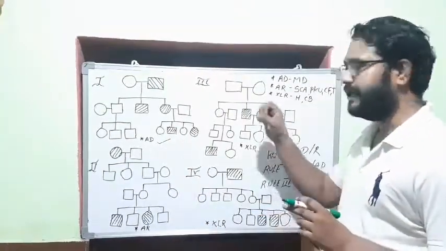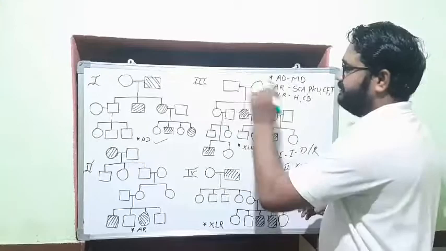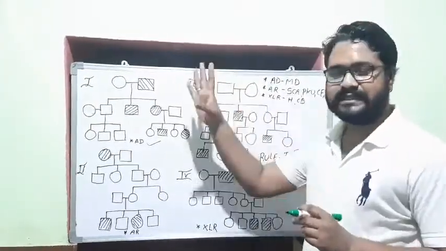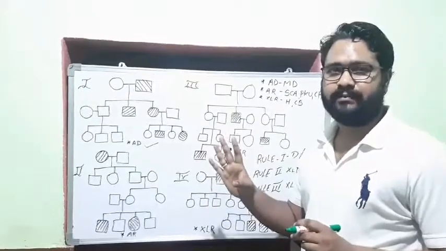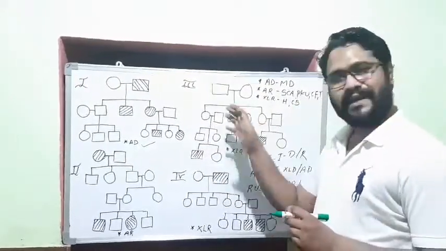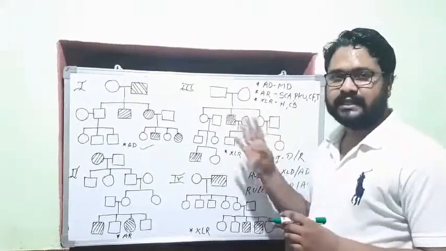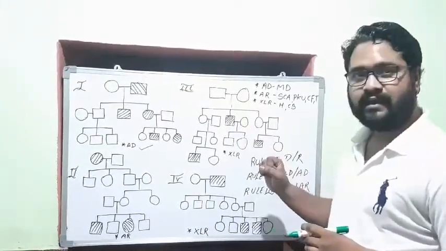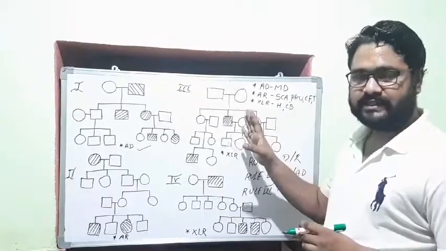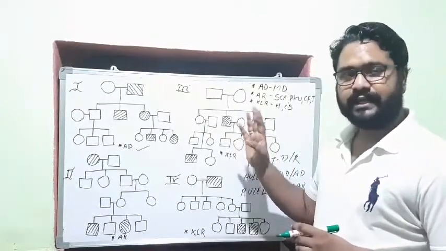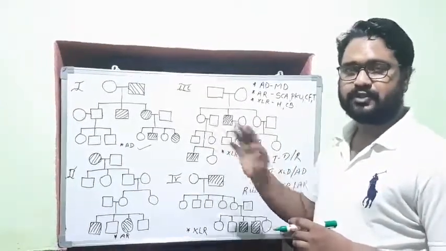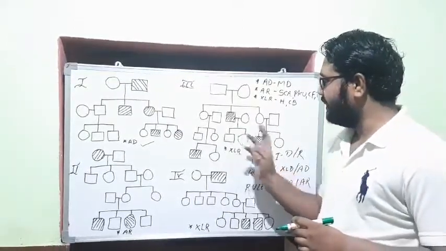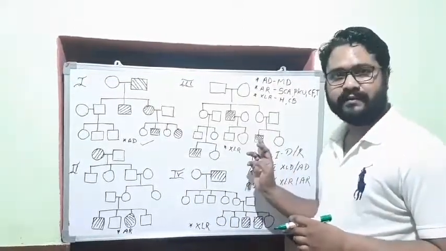Now this is the next question. You can see parents are not affected, offspring affected. That means the first condition of dominant is not fulfilled. So it is recessive. At first glance you come to the conclusion that it is recessive. Now here you can see affected females have an affected father and all his daughters should be affected. But here what you can see, only males are affected.